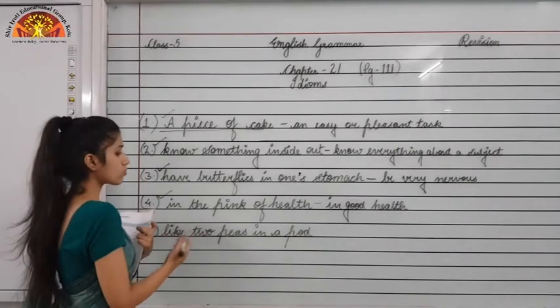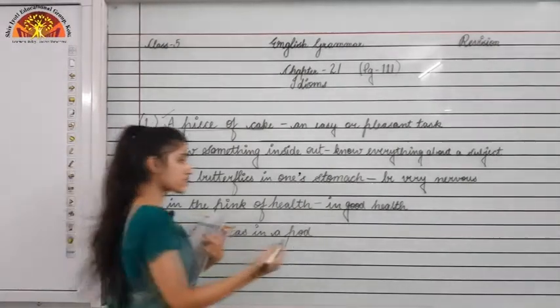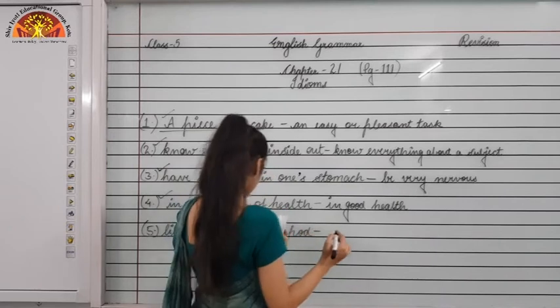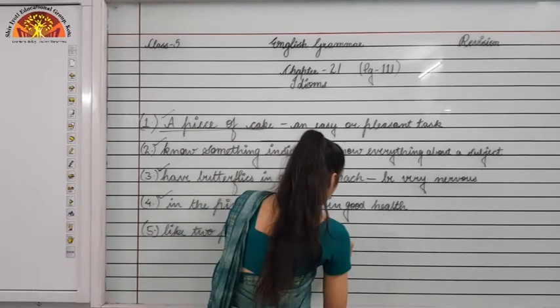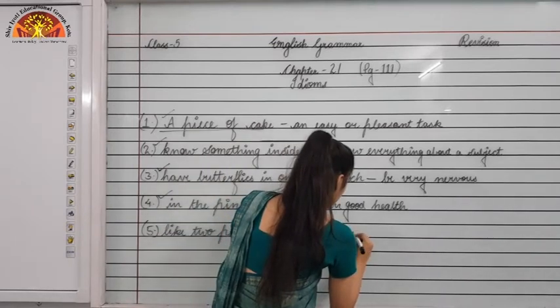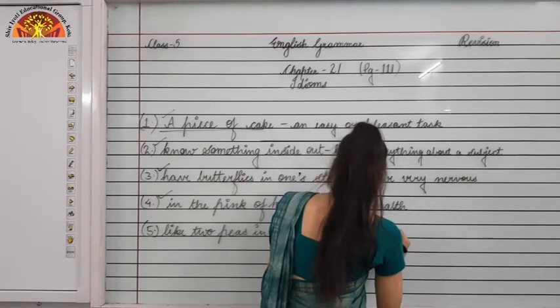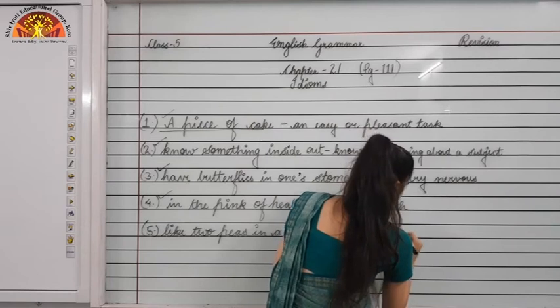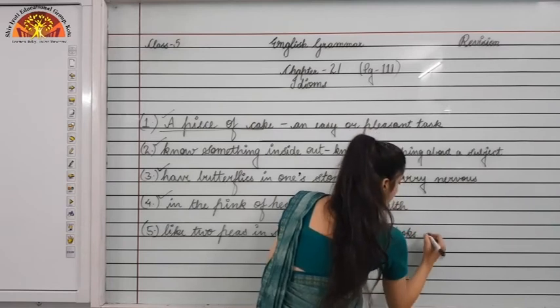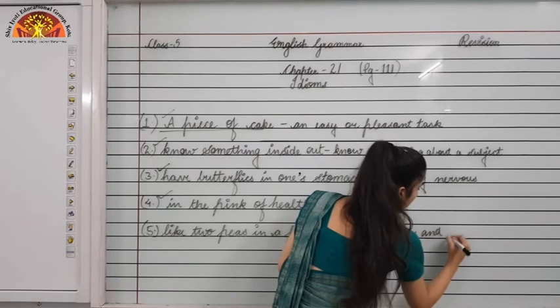Fifth one, like two peas in a pod. What does this idiom mean? It means similar in looks and behavior.